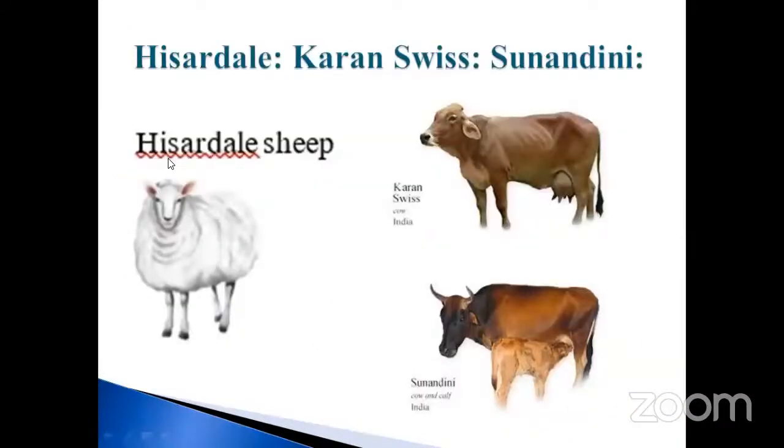See this one, Hissardale sheep. It looks like this. This is also called Karan Swiss cow in India, and Sunandini cows and calf in India, in the Kerala side. This one is also Switzerland. This is also Punjab. Punjab is very near to Himachal Pradesh, isn't it? It is a high place, that's why the wool is high in nature.